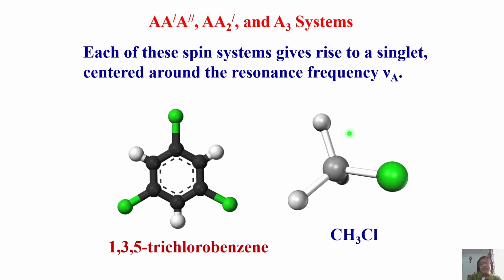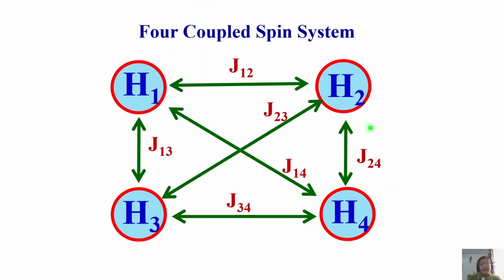This is an A3 spin system. And in the 4 coupled spin system, you look at 1, 2, 3 and 4. All the 4 protons are present. You can think of varieties of possible combinations, and one of them is the weakly coupled case. All the 4 can be weakly coupled. This we call the AMPX spin system.